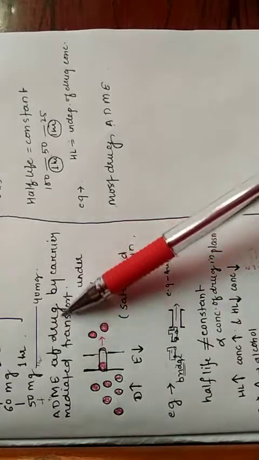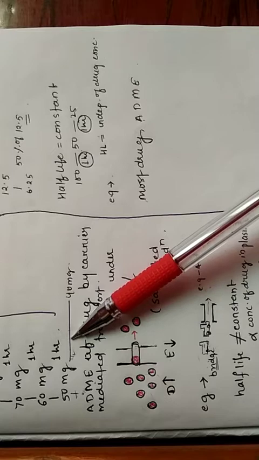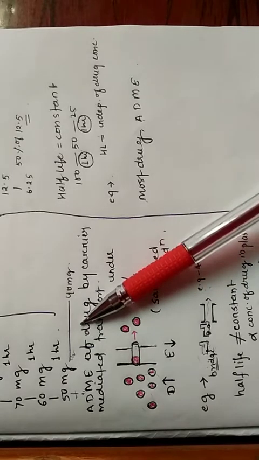Like in the case of 90 mg, it was decreased to 90 mg from 100 mg, so its half-life also gets decreased. That was 4.5 hours.